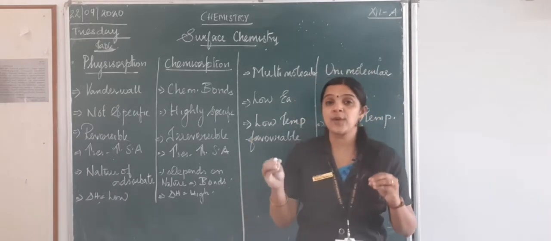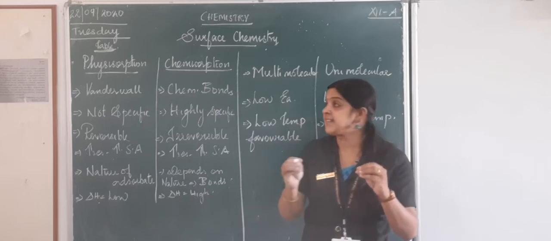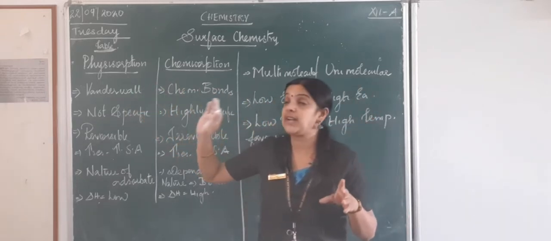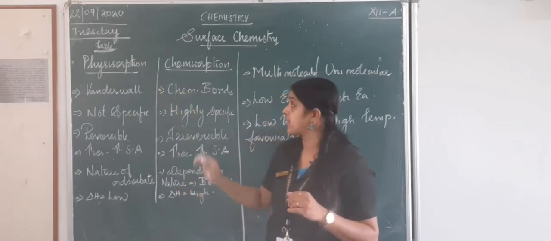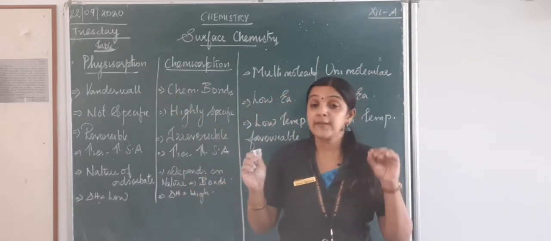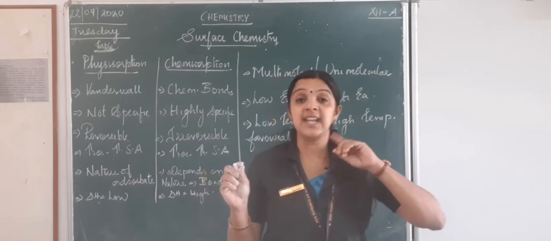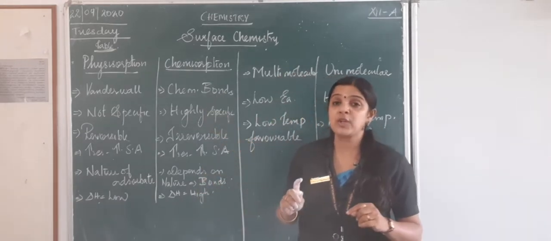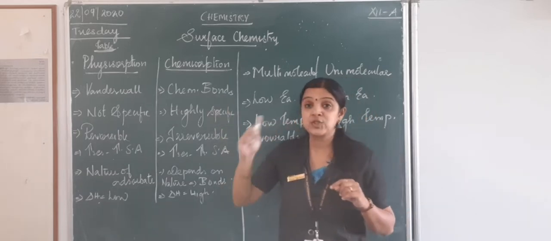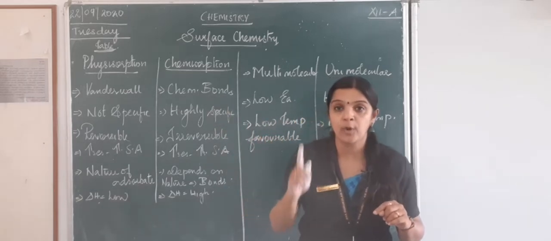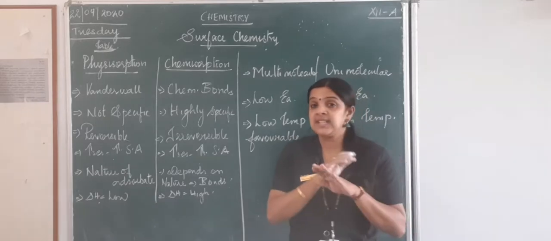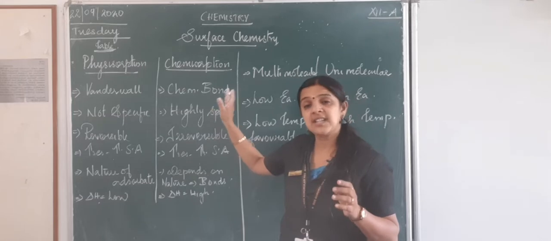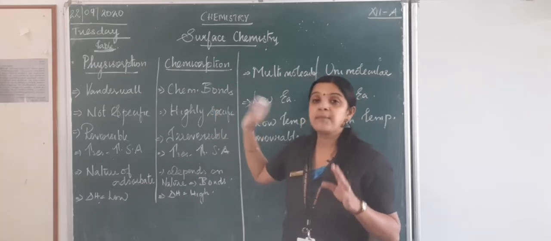So if the adsorption process is purely dependent on the weak van der Waals forces, such adsorption we call physisorption. In chemisorption, the adsorption takes place with the involvement of chemical bonds. This is more important, children, because unless and until the adsorbate can form a chemical bond with the adsorbent, the adsorption will not take place. Such an adsorption we call chemical adsorption or chemisorption.